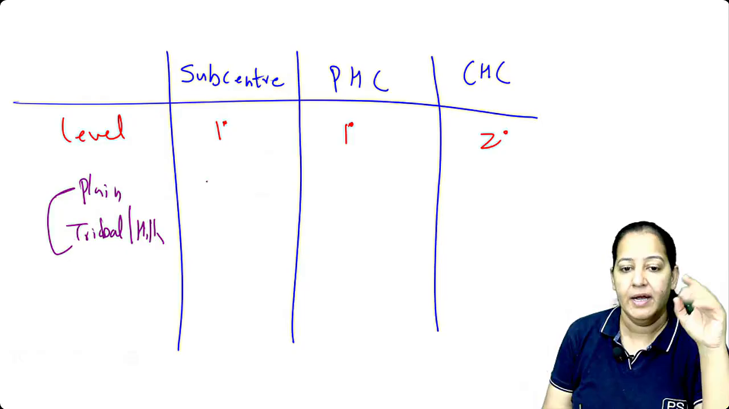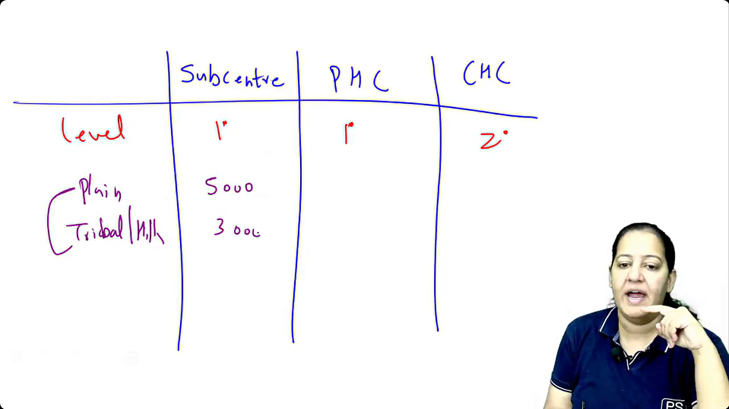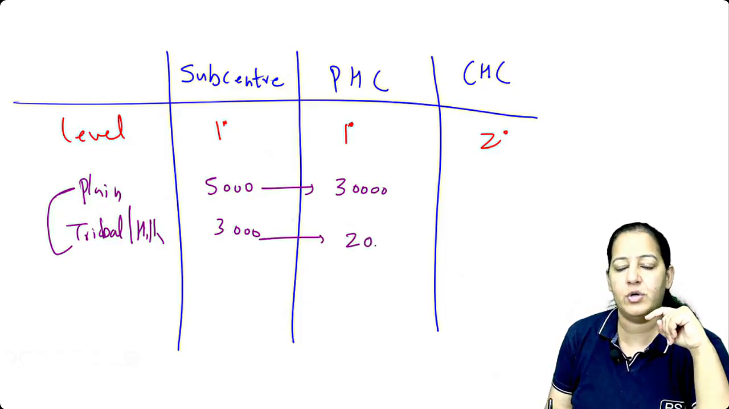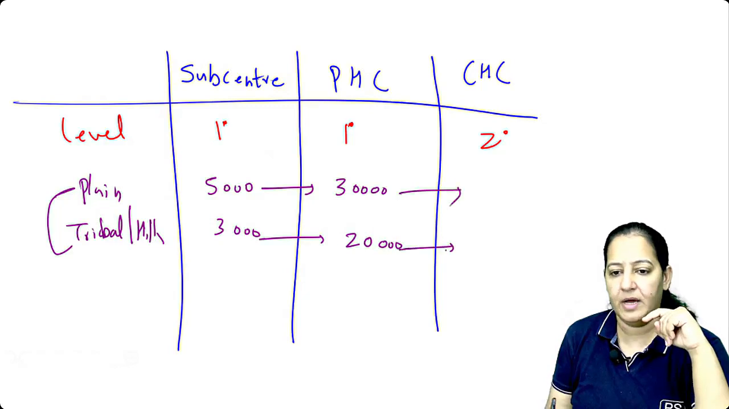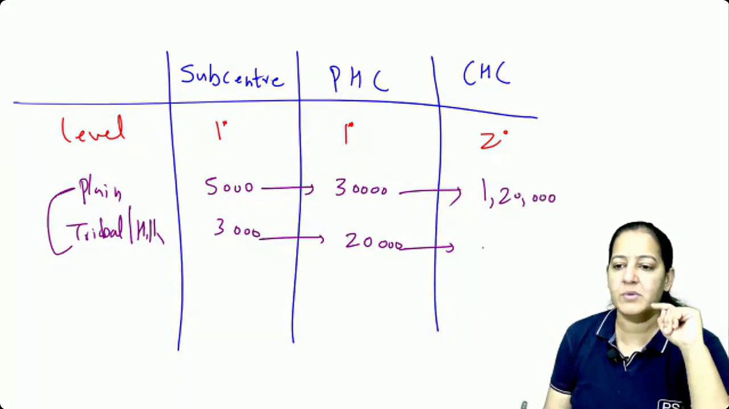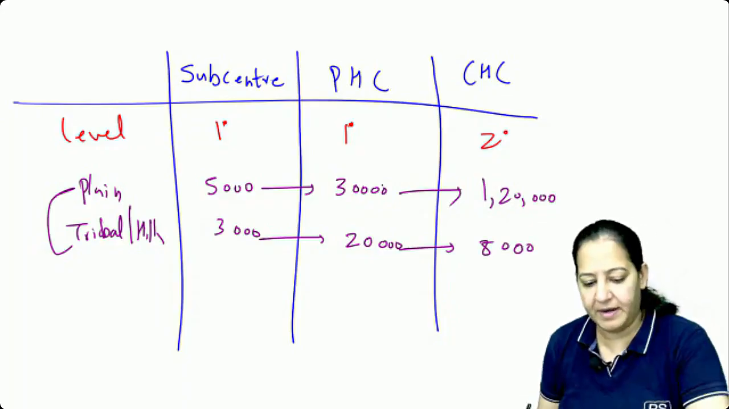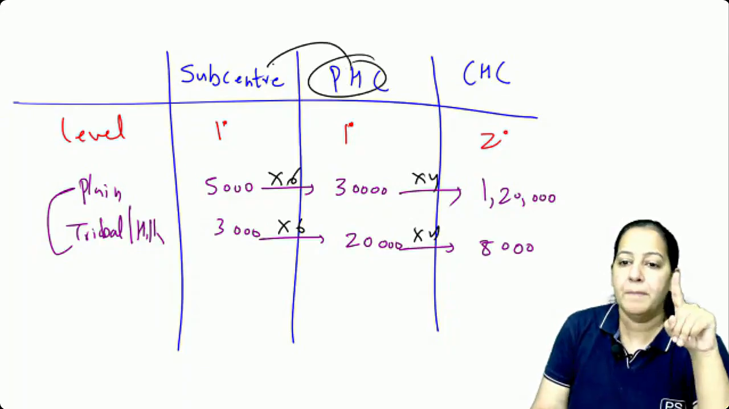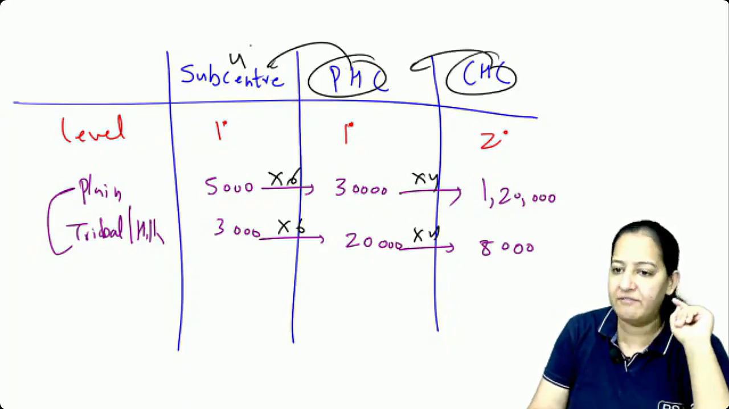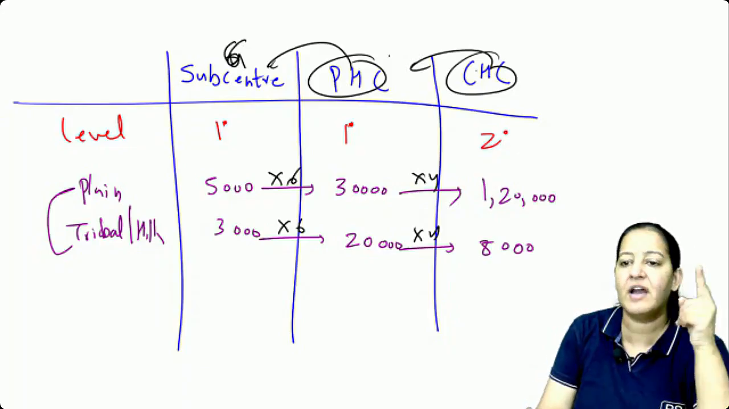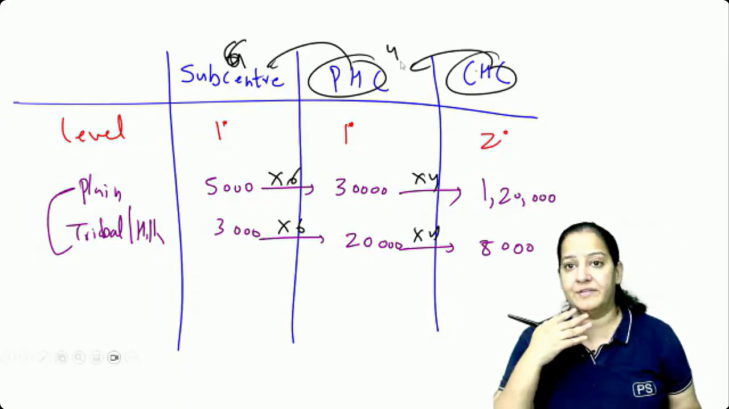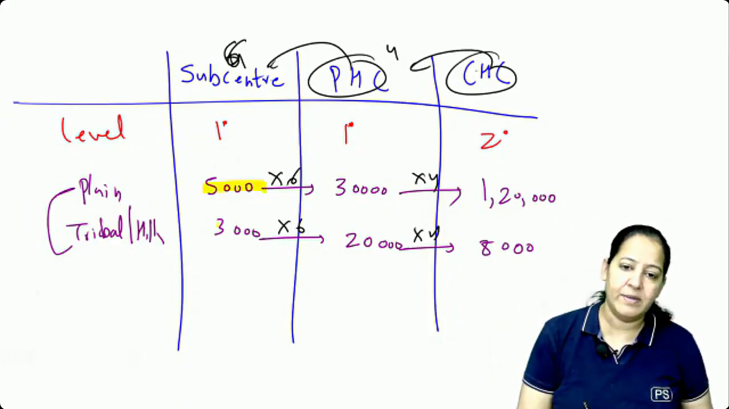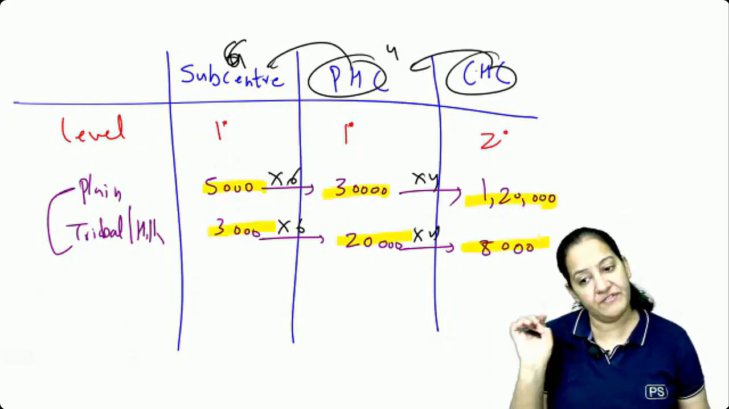Very important. In the plains, it's 5,000 and 3,000. Here I will say 30,000, I did into 6 here, and 30,000 and 20,000. And here I will do into 4. So 1,20,000 and it will be 80,000. Let me write. Here I do into 6, into 6, into 4, into 4 because 1 PHC over 6 subcenters and 1 CHC over 4 PHCs. How many of you got it? Please learn it. If you got it, it's good. If you didn't get it, learn it. Please. I request you to learn these figures. You definitely get questions from them.